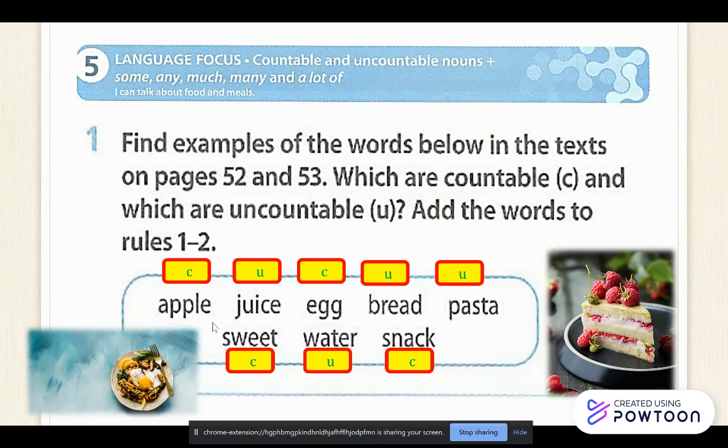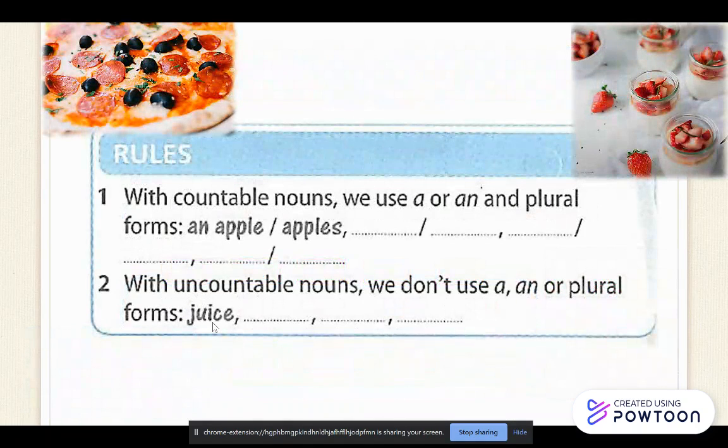So next we will look at the singular and the plural usage for countable and uncountable. So if you see here, the rules for countable nouns, we would use a for a singular countable noun and an for a plural countable noun. Alright, so if you see here the words that we used in the first activity, and for uncountable nouns, we won't use a or an because it's already plural. So it's in the plural form, therefore we can't count it. So we won't use a or an to indicate.